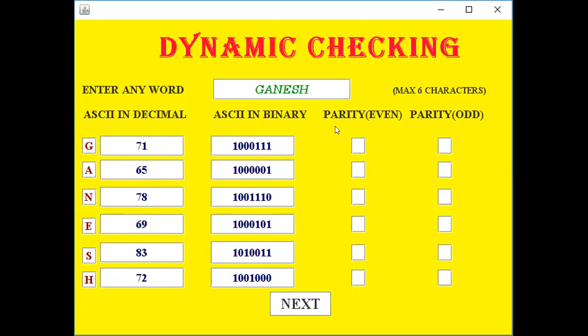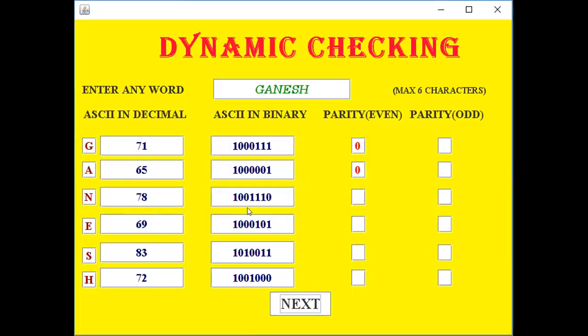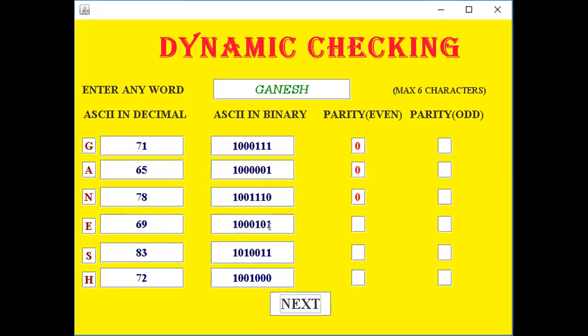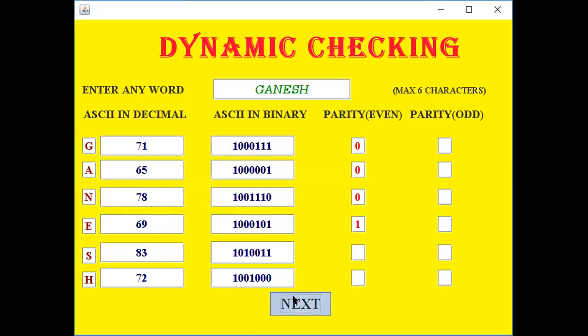Now adding even parity. In the first, there are four ones, so it is already even, so a 0 is added. Here there are two, so okay, let's run it. Even number of ones in the binary string, so the parity bit added is 0. Here also 4, so 0. Now here there are three ones, so to make the string even parity, we have to add one. So the parity bit added is one. Again 0 and 0.